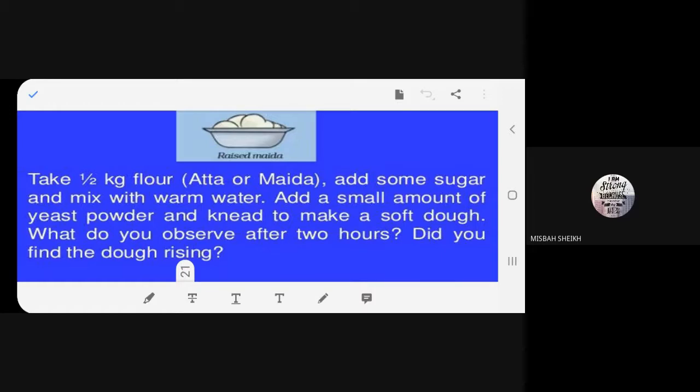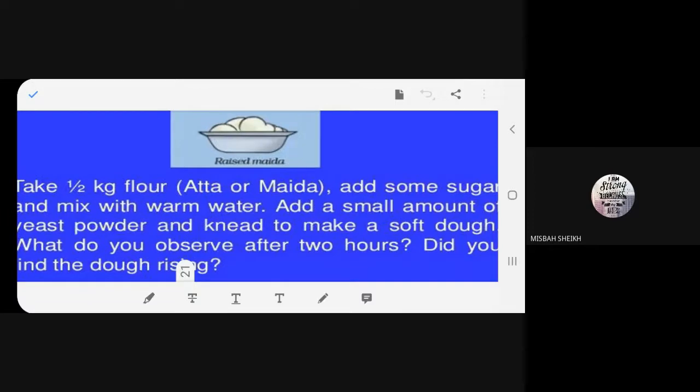Okay. So what we'll do, we'll take some atta or maida, a little bit of sugar, let's say one teaspoon of sugar, and we will mix with warm water. Take warm water always, then only the yeast will work. Then we'll take a little bit of yeast powder and mix it and knead it to make a dough. And the dough should not be hard; it should be soft. And cover it up. After 2 hours, what do you observe? We observe that the dough is rising.